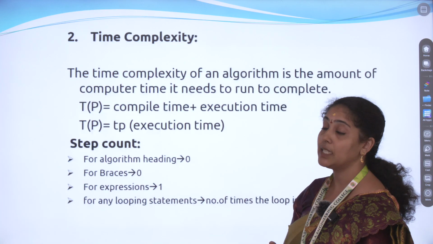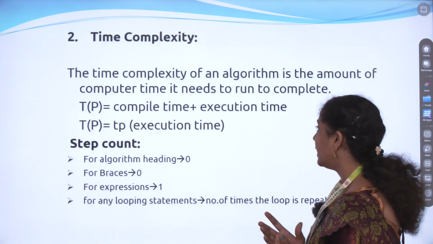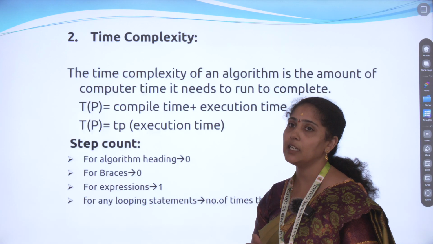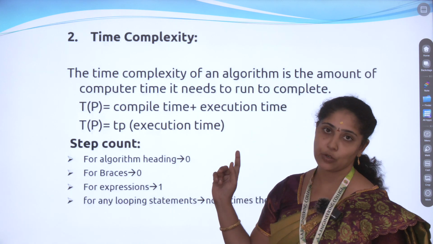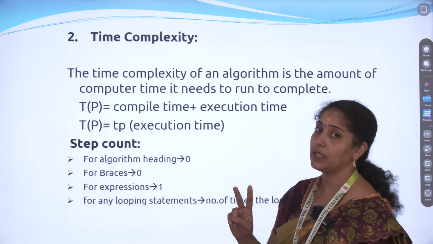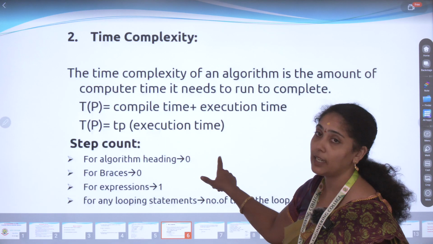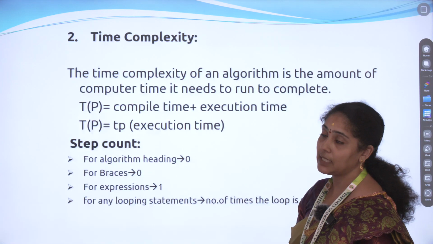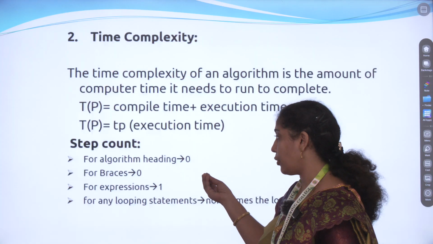Next we come to time complexity. Time is very important, so we need to fix the time also. Time means what kind of time an algorithm takes: the compile time and the execution time, these two kinds of time. The calculation of compile time plus execution time is what we call the time complexity. Here, how are we going to measure this?